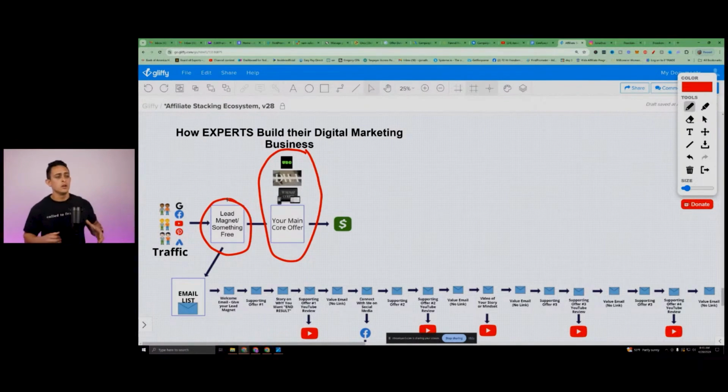What you want to do here is lead with a lead magnet, because the most important part of your business, I don't care if you're selling any of these products, if you're selling an affiliate marketing product, if you're selling a brick and mortar product, like a local business, okay? It doesn't matter what type of business you are creating. The whole goal is to build out this system, and I'm going to show you in just a second.